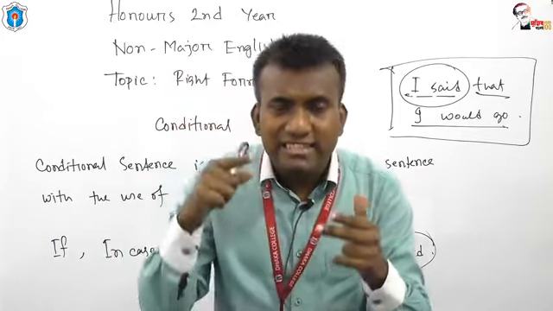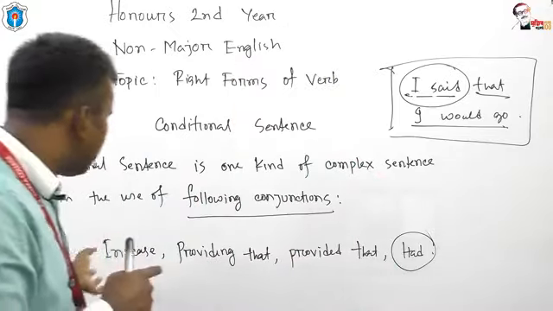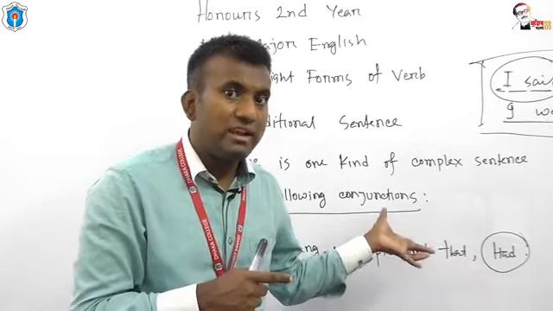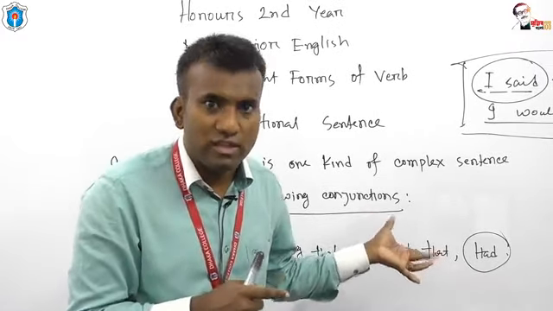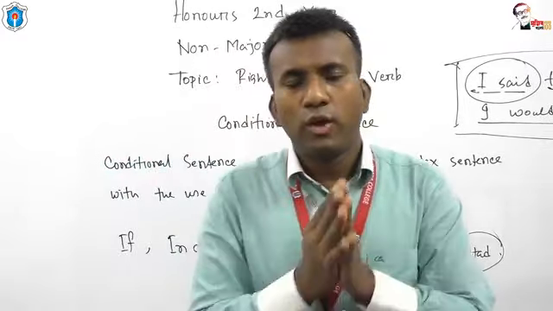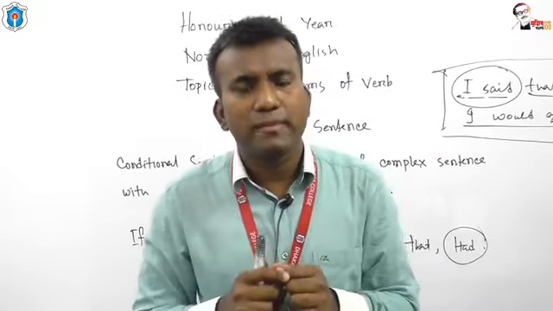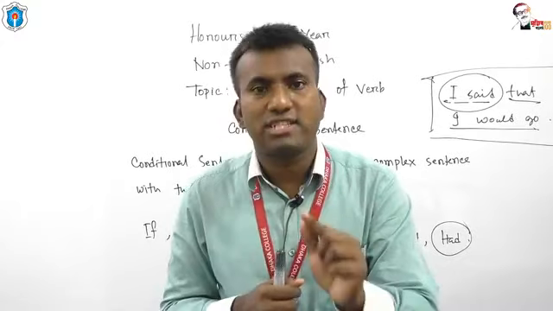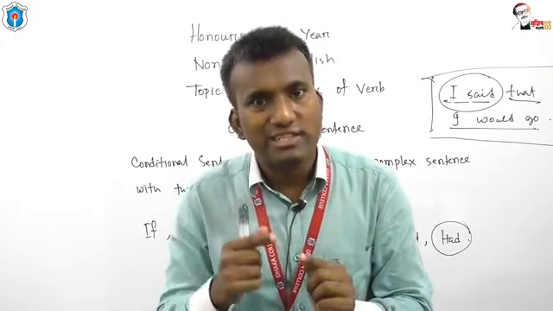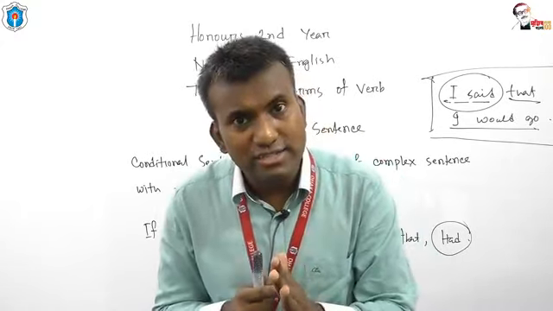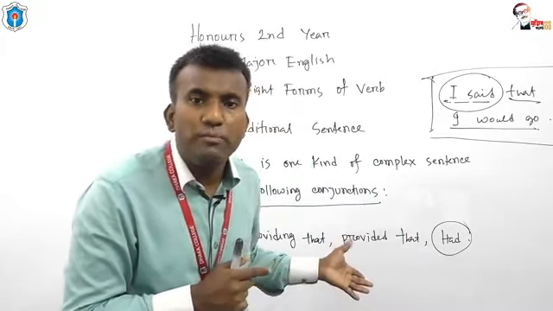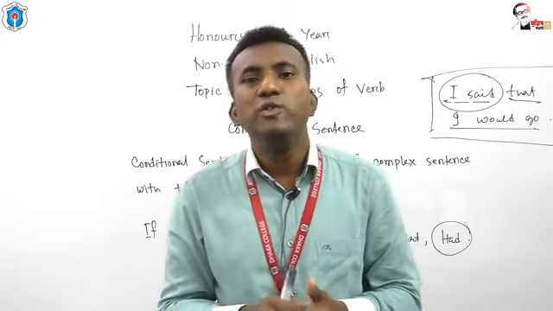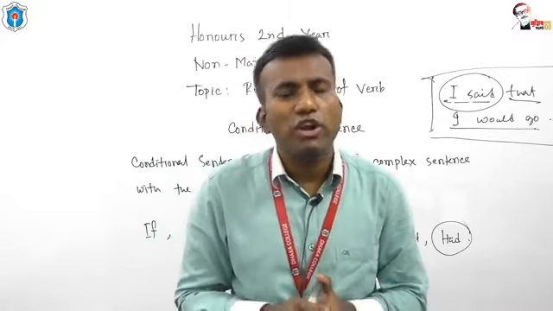And in this subordinate clause, these conjunctions will be used. Yes, students, these conjunctions will be used. So, up to this part, we have been able to understand that a conditional sentence consists of one principal clause and one subordinate clause, and in this subordinate clause the following conjunctions will be used. Okay, there are some rules and regulations of using conditional sentences.